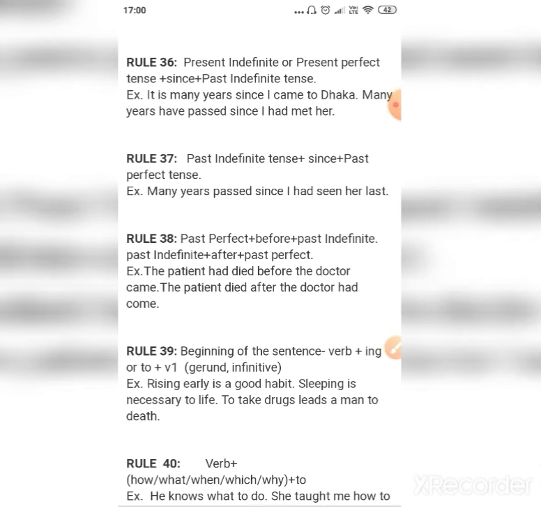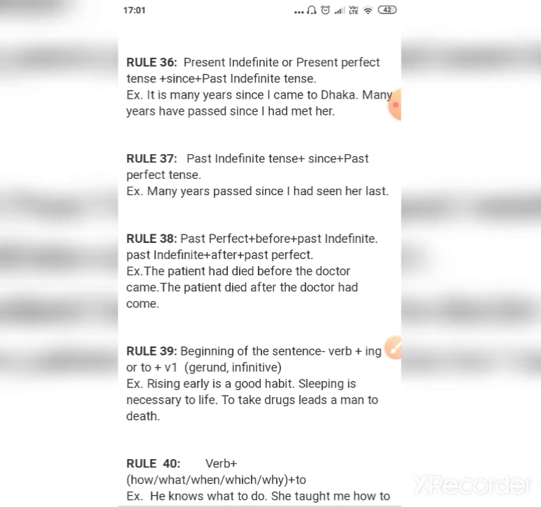Take the example, it is many years since I came to Dhaka. So many years have passed since I had met her. Rule number 37. Past indefinite tense plus since plus past perfect tense. So we can use vice versa also. Many years passed since I had seen her last. We can use the other way around also.